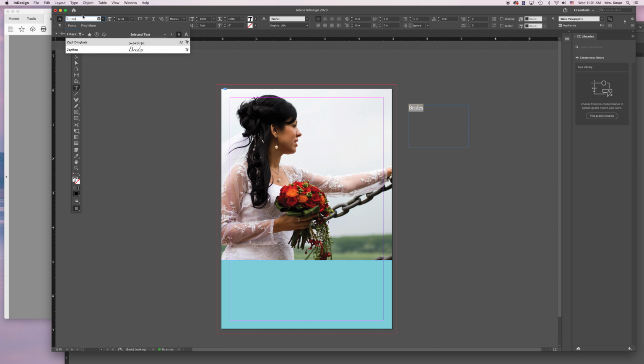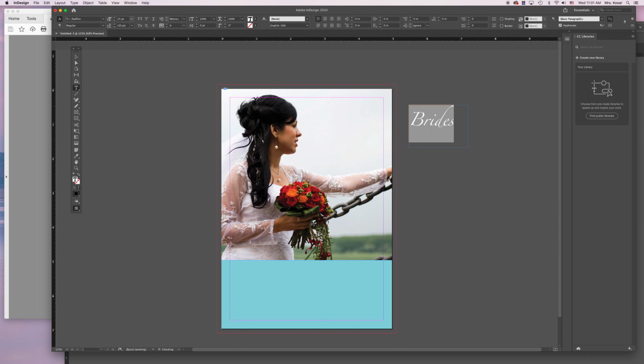If you can't install Zapfino on your computer, just go to DaFont and find a font that looks similar. You might be able to find that on DaFont, but just find something similar, a nice script font. So I'm going to click on Brides, and the font size is going to be 25 points.